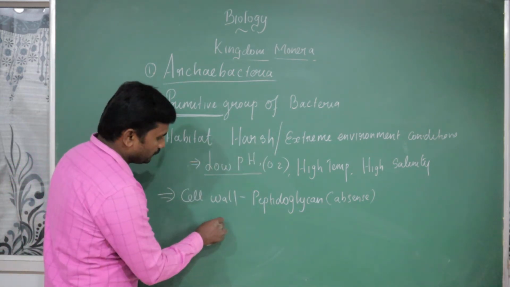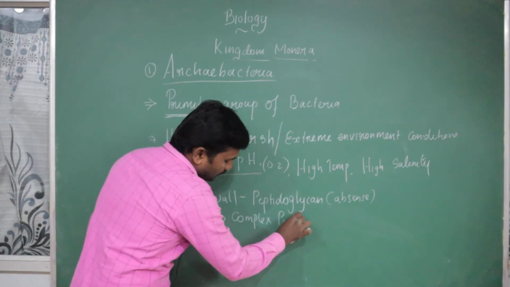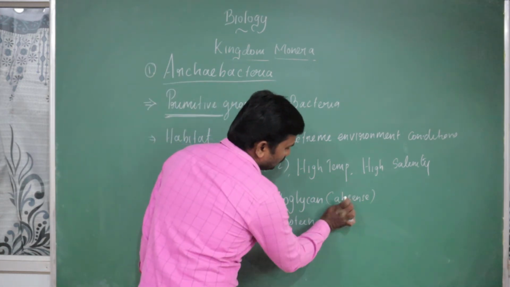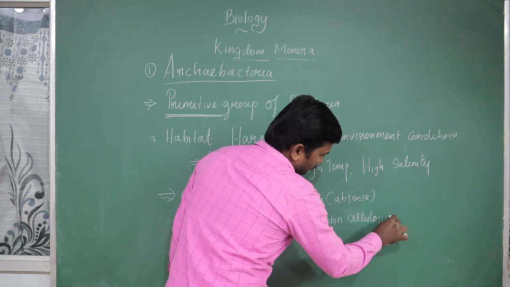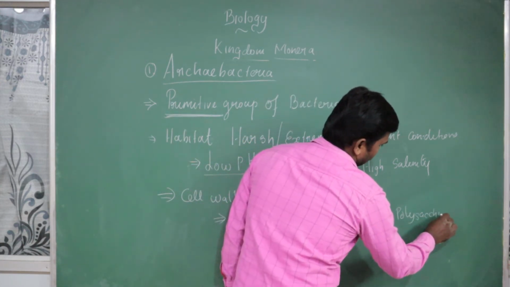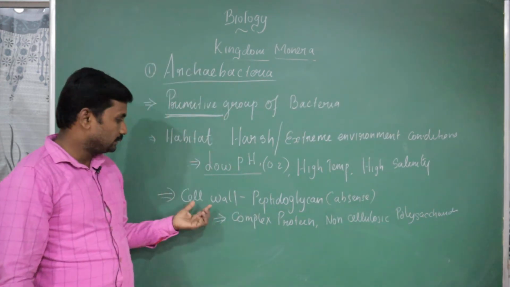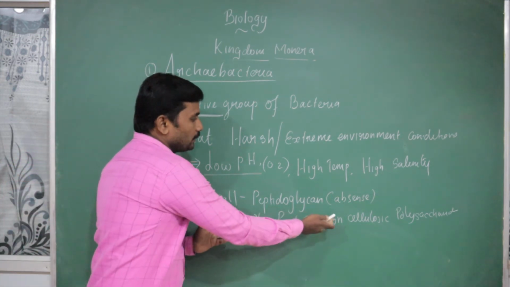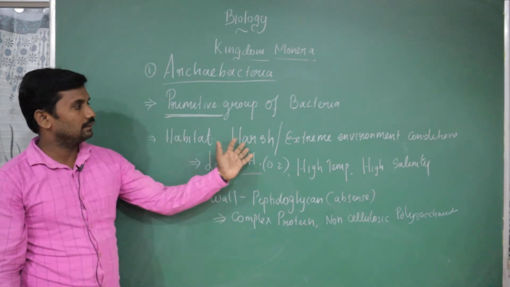Specifically, mainly complex protein is present in their cell wall. When we analyze their cell wall, complex protein and some kind of non-cellulosic polysaccharides are present. Complex protein and non-cellulosic polysaccharide is the composition of the cell wall, but peptidoglycan is absent. This complex protein and non-cellulosic polysaccharides are able to withstand the extreme conditions.